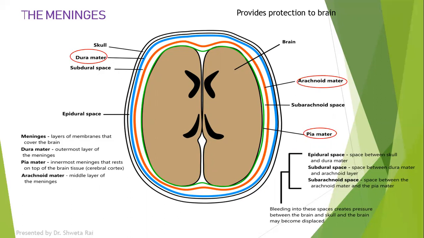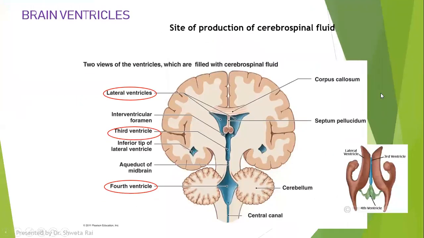So there are so many protective coverings around the brain. First is your bony structure, which is the skull. Below it we have membranous layers which are called meninges, and in between the meninges there is a fluid which provides extra protection to your brain, which is called cerebrospinal fluid. But where is this cerebrospinal fluid produced? There is a structure in the brain called the brain ventricles. There are 4 brain ventricles, that is 2 lateral ventricles, the third ventricle and the fourth ventricle. They are the site for production of the cerebrospinal fluid.